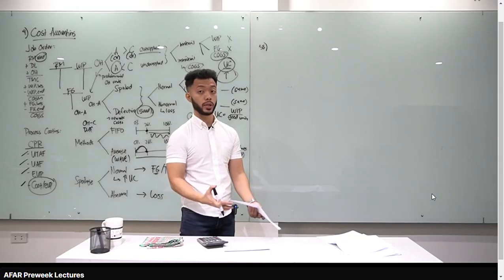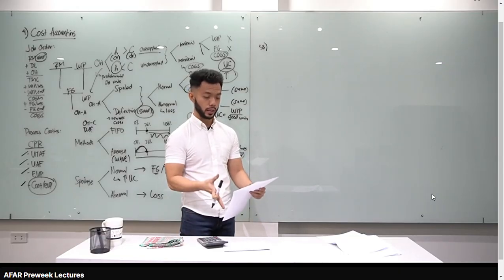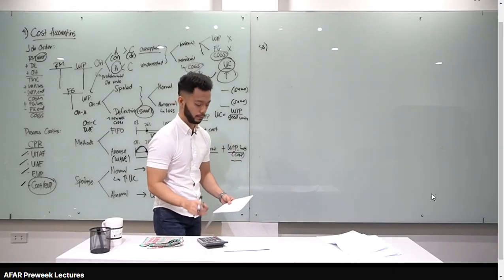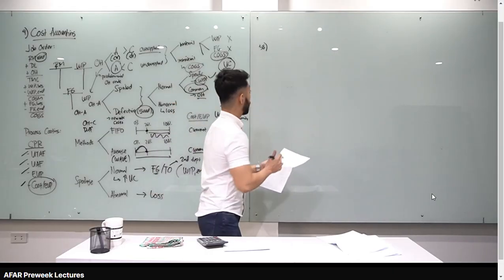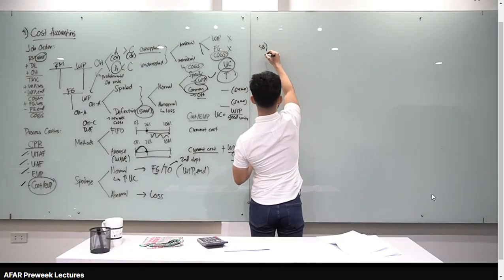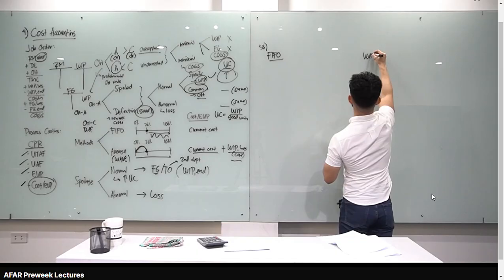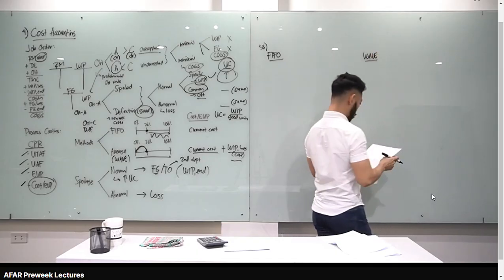When the problem is silent, usually this is the treatment. Materials are added at the start, inspection point at the end. When silent, okay? But usually, the inspection point is mentioned in the problem. Here I will do the FIFO, side by side. Here is the FIFO, and here is the weighted average, or WAVE. Okay, let's start with the units to account for.